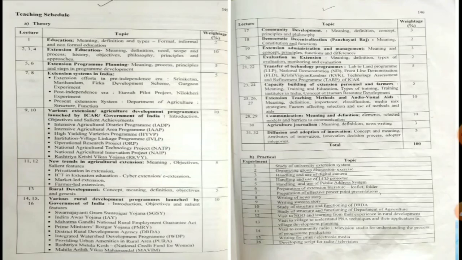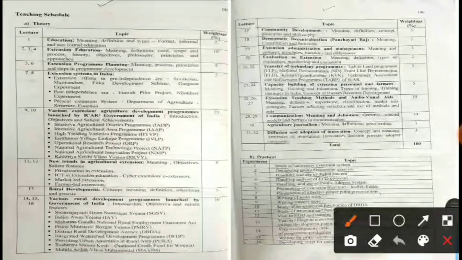So first topic is education. In that we are going to discuss the meaning, definition and types. In the types there is formal, informal and non-formal education. This particular topic is for 2 marks. So you go through the definition of formal, informal, non-formal education with their examples.